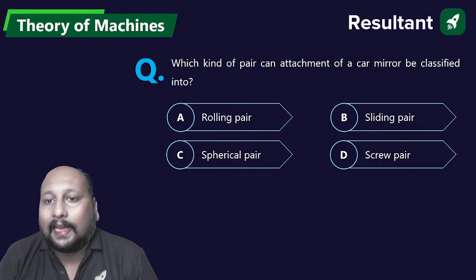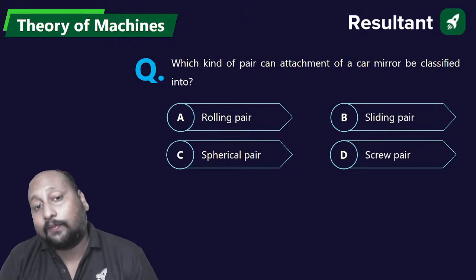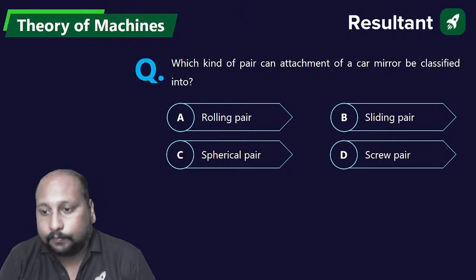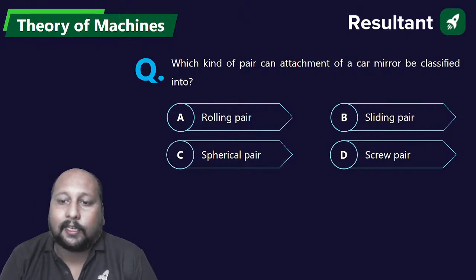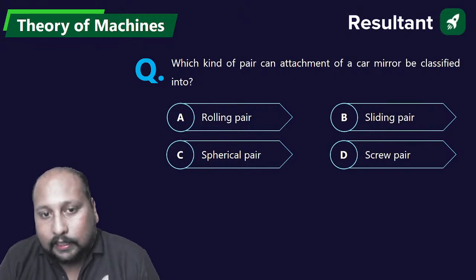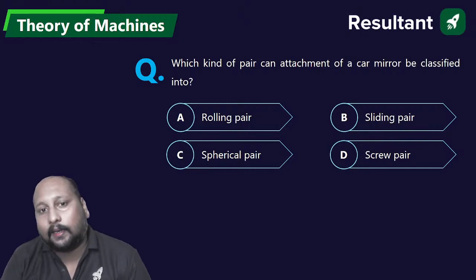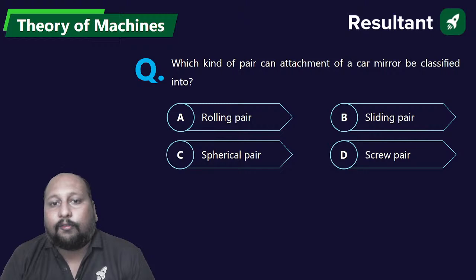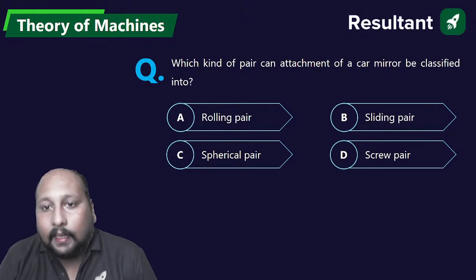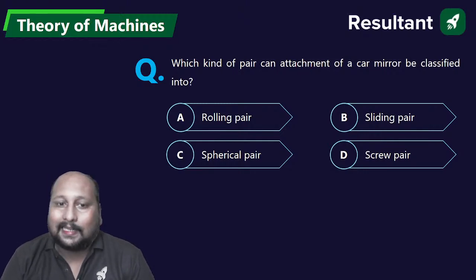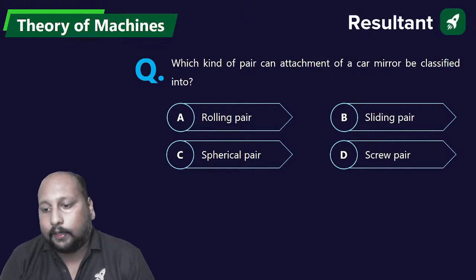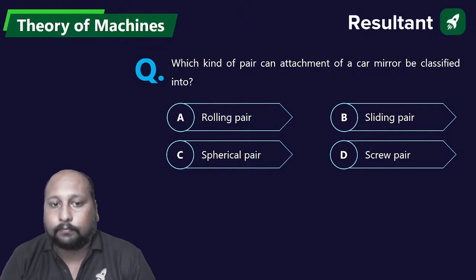Which kind of pair can the attachment of a car mirror be classified into? Car mirror: rolling pair, sliding pair, spherical pair or screw pair? There should be no doubt, because we have already taken up this question in a different format. Which kind of pair can be obtained in a car mirror? Rolling, sliding, spherical or screw pair? A, B, C or D?